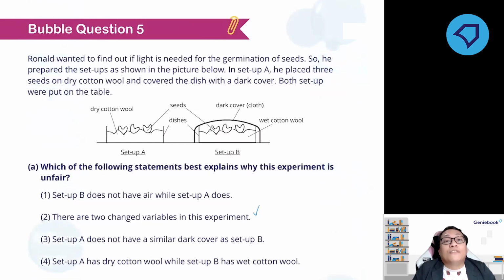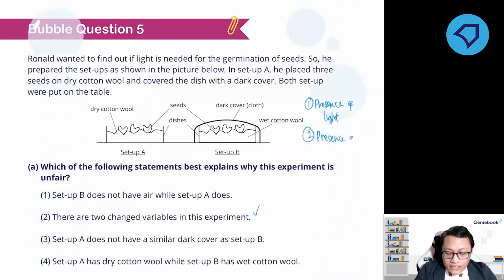So you can't have 2 change variables in an experiment. Like I mentioned, there are 2 change variables. The presence of light: one is without the black cover, and the other one with the black cover. And the second one is the presence of water: one is without water, and one is with water.